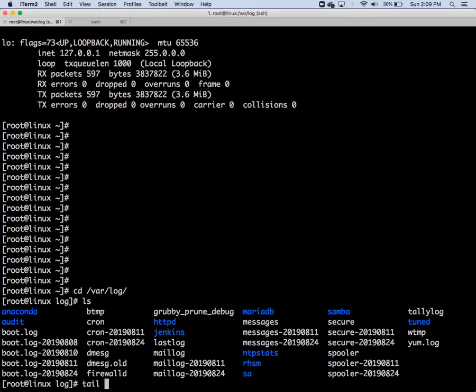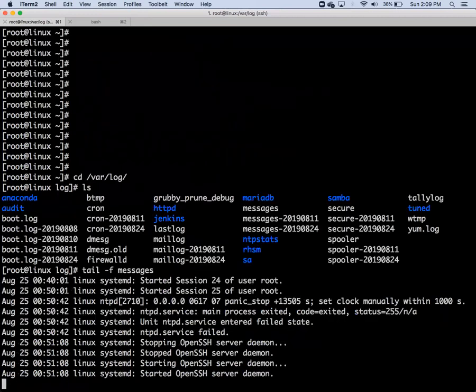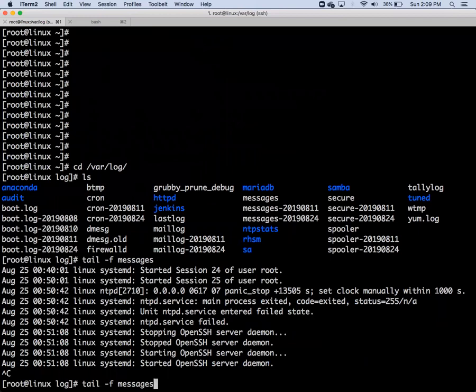So you go to that location and run tail -f messages. Nothing is there. This is a file. What does tail -f mean? It will display the last 10 lines and wait for new messages.